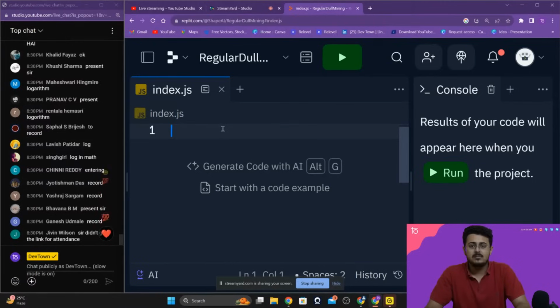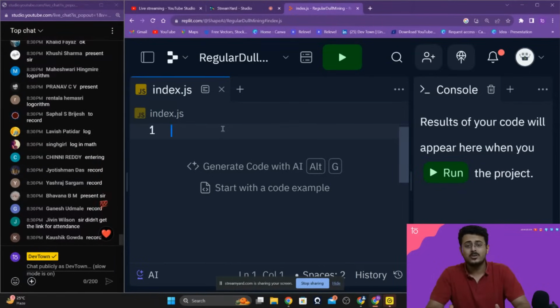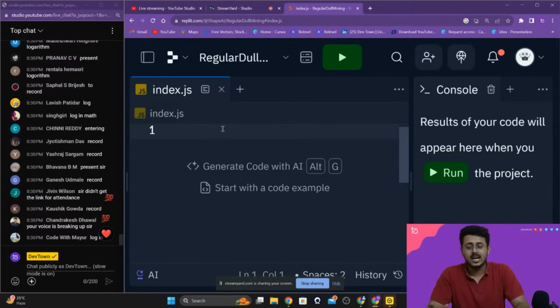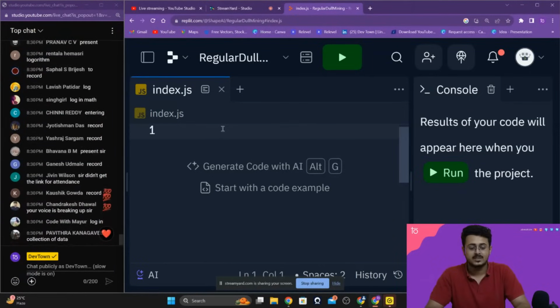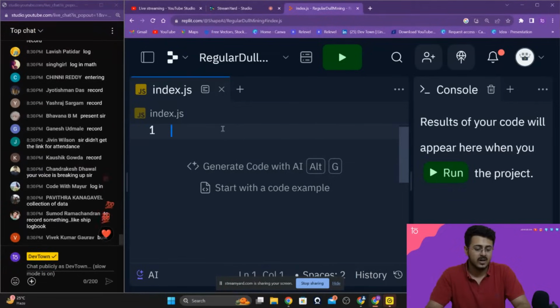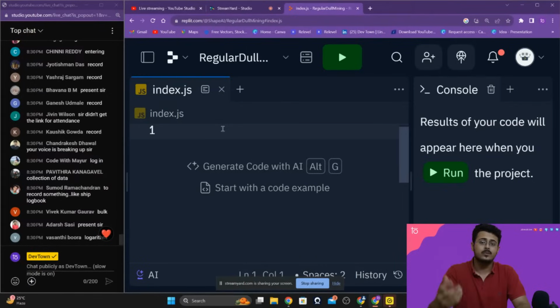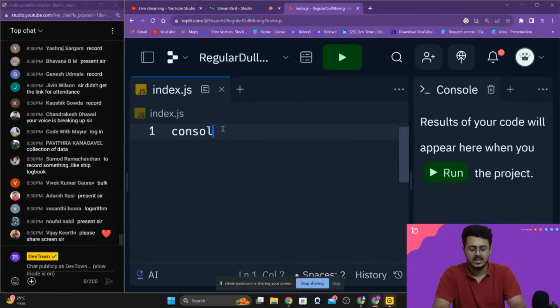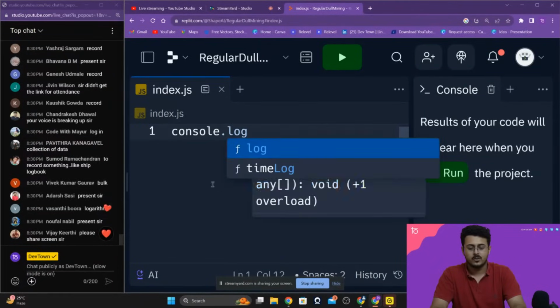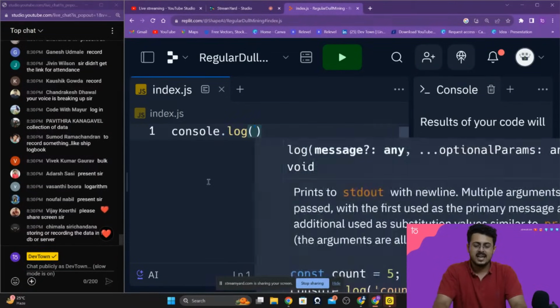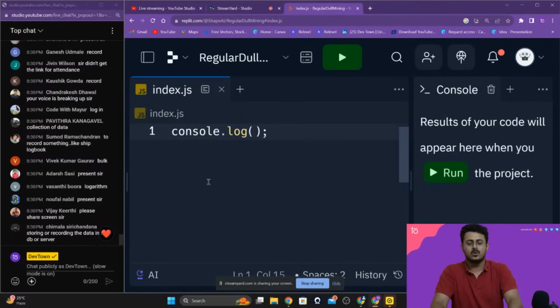In a similar manner, what do we want to do? We want to log hello world inside of our console. That is our aim, guys. Now, how can we do that? First, we need to specify where we want to log stuff out. We want to log stuff out inside of our console, guys. So console. Now, what do we want to do? We want to log stuff out. So dot log and then parenthesis and then a semicolon at the end.